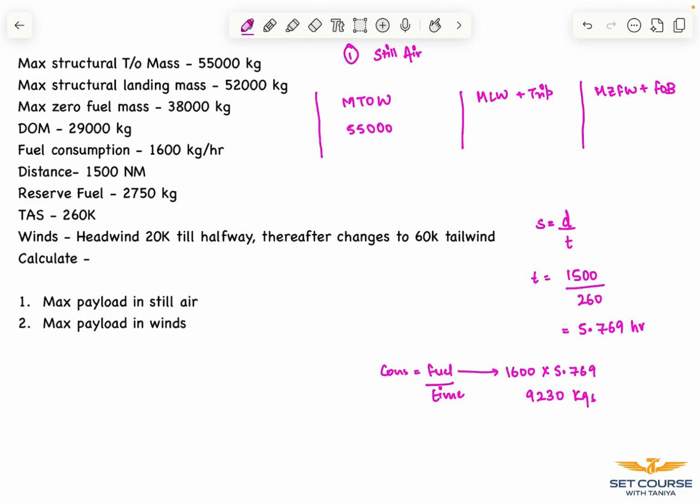Now we have our second case, that is the maximum landing weight plus our trip fuel, which comes out around 61,230 kgs. Now our fuel on board, which is our trip fuel plus reserve fuel.